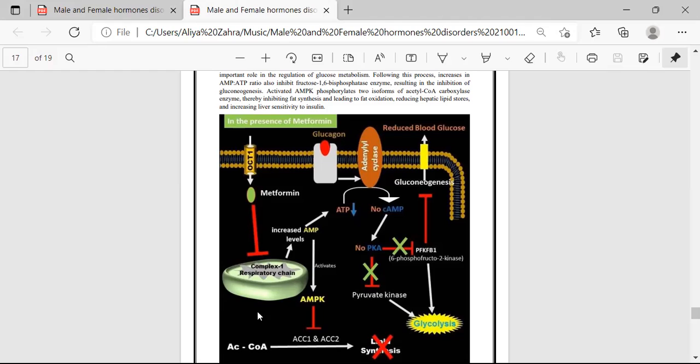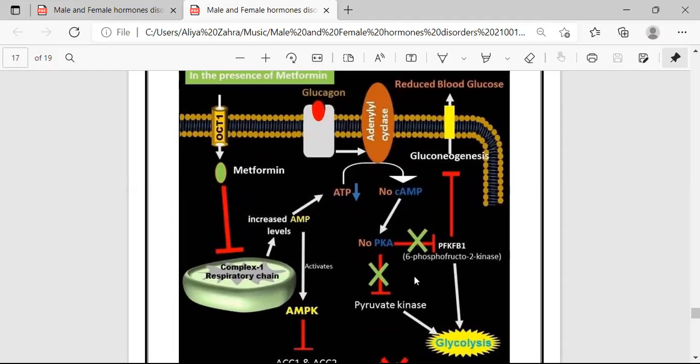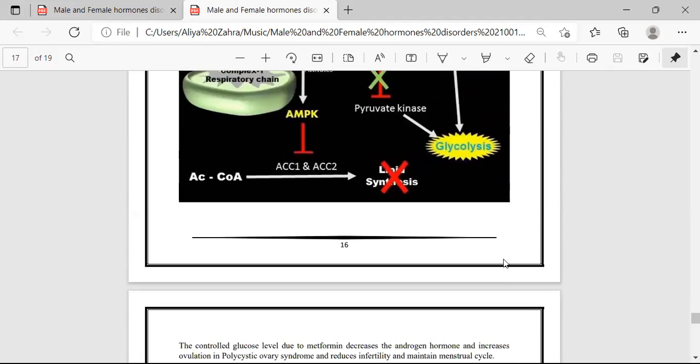Metformin works on the respiratory chain, meaning mitochondrial complex 1, and it increases the level of adenosine monophosphate. After this, adenosine monophosphate works with the AMPK protein, and there is also an effect on the fructose 1,6-bisphosphatase, and after this there is a loss of gluconeogenesis, meaning reduced blood glucose level.